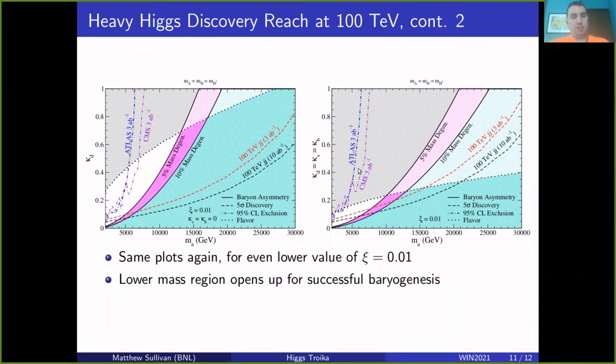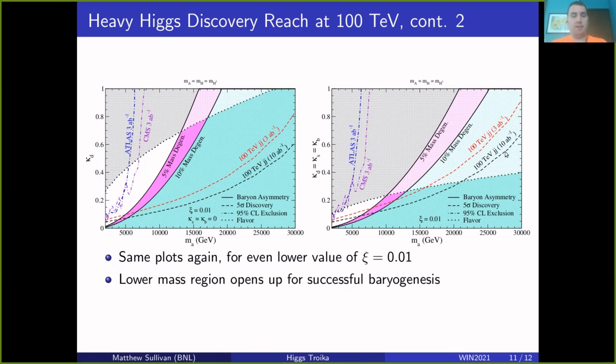And here we have the similar plot, this time with the value of C equals 0.01. The main difference here is we get even lower in mass for successful baryogenesis. We now have just a couple of TeV where we can get the correct baryogenesis. The main difference for all of these 3 slides, between the left and the right, is that for the right side, the flavor bounds already rule out some of the discovery region for dijets. So these dijet channels could potentially see something, but it wouldn't fit in with the flavor physics of our particular choice of model.